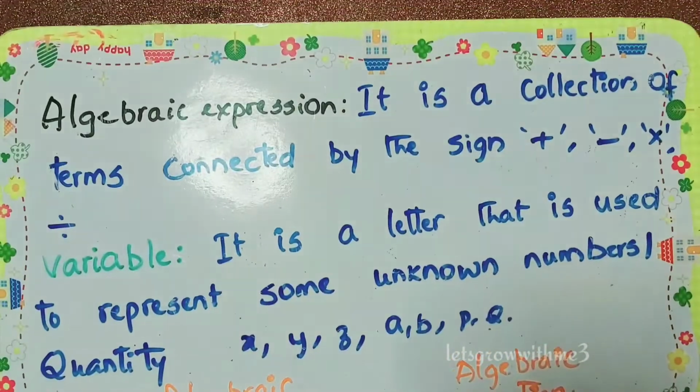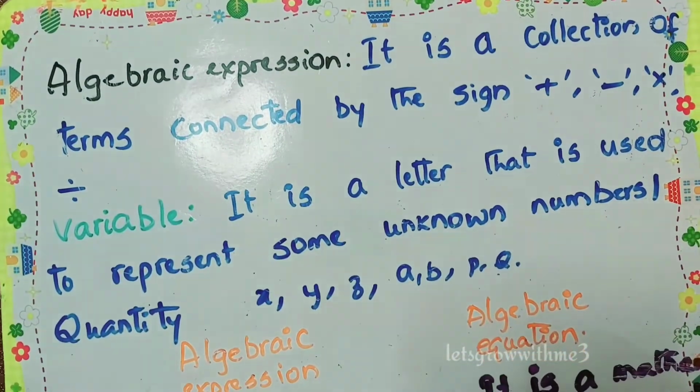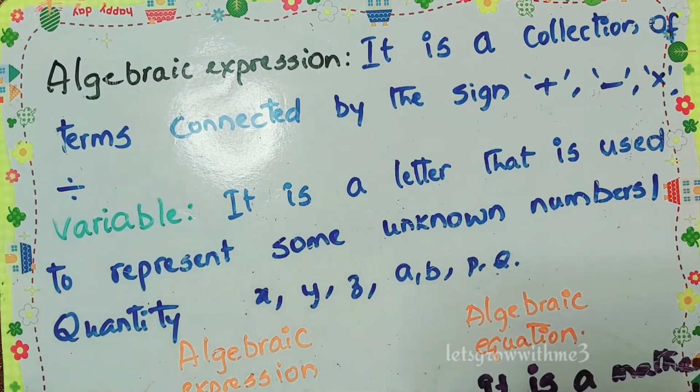Okay, it depends upon each and every instance. So before that, I want to say the basic definition first. Algebraic expression: it is a collection of terms connected by the signs addition, subtraction, multiplication and division. Same, but only one thing is included, that is variable. So let's see what we mean by variable. It is a letter that is used to represent some unknown number or quantity.